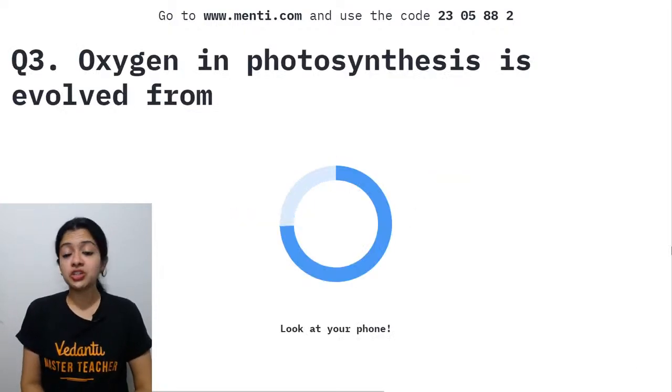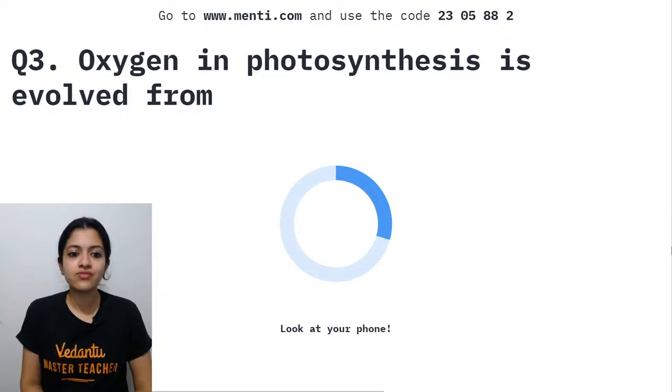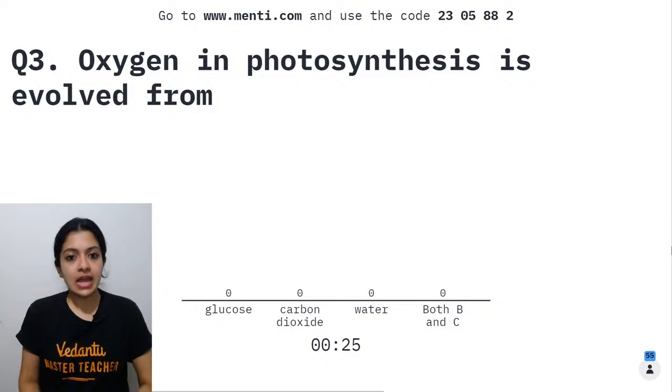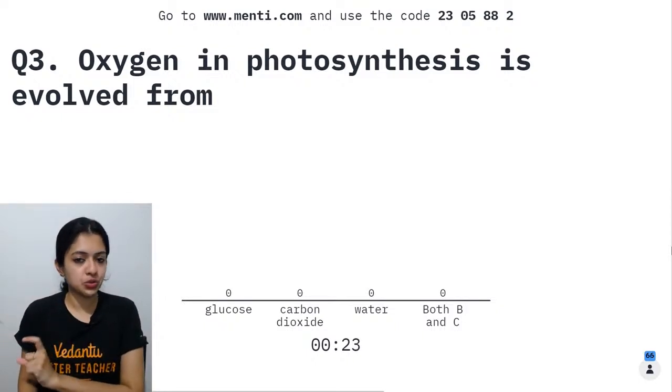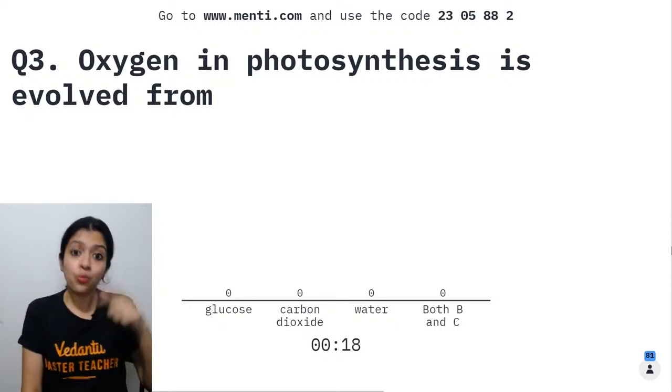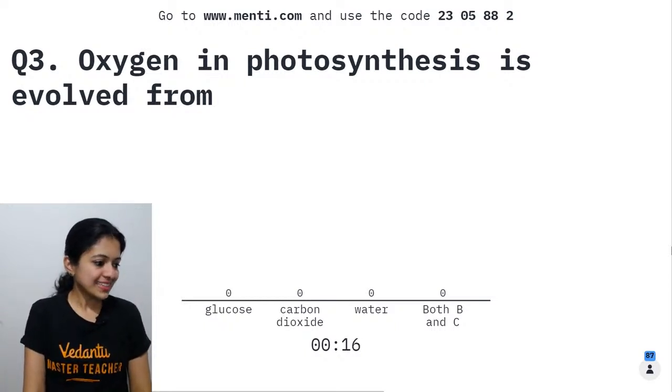Question number 3. Oxygen in photosynthesis is evolved from dash. Glucose, carbon dioxide, water, both B and C. Children, think about the phases of photosynthesis. In which phase is oxygen evolved? And where does it come from? I'm getting mixed answers.